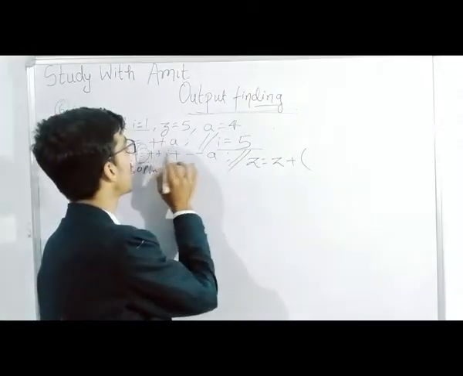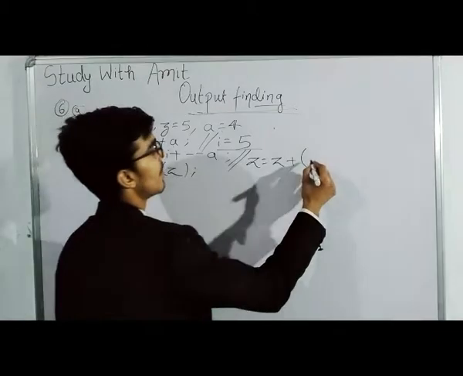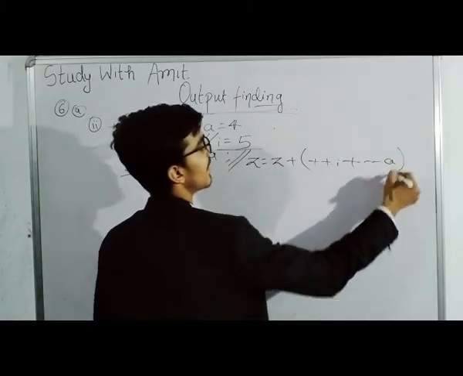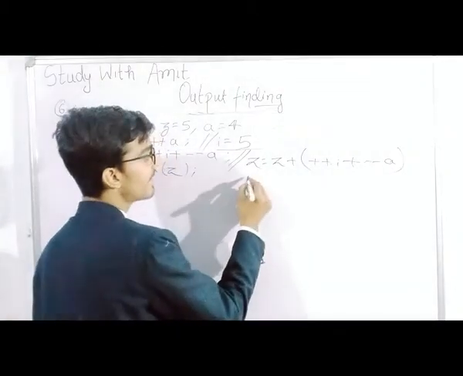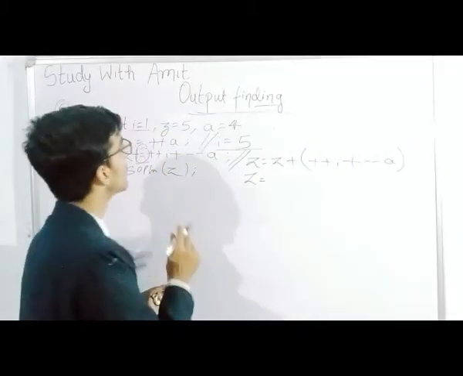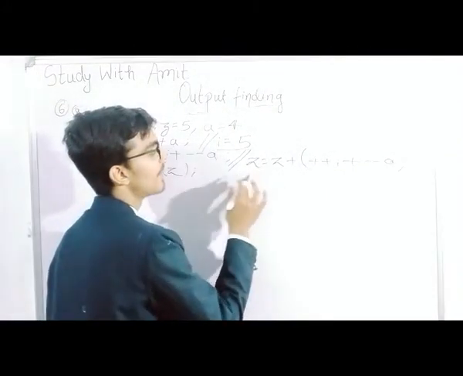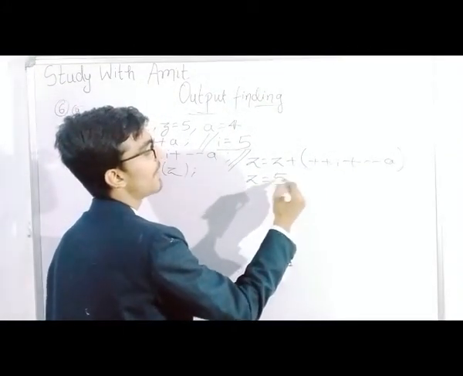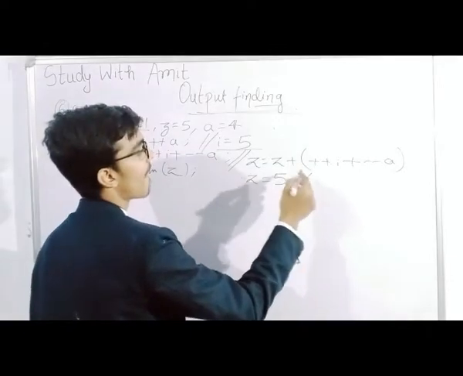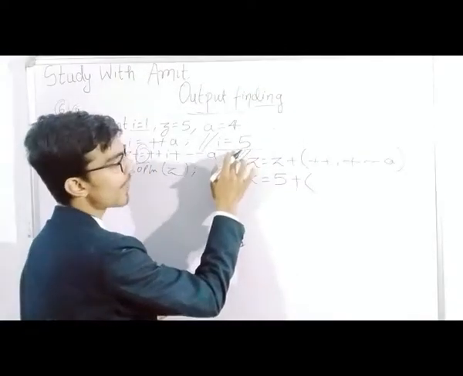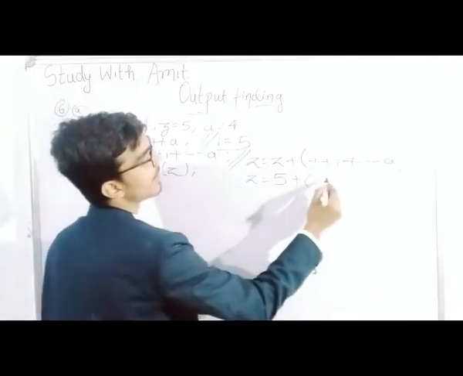So z is equal to z plus i plus minus minus a. The value of z is 5, so z is equal to 5 plus i. The value of i was 1, then it becomes 5, and plus i means 6.